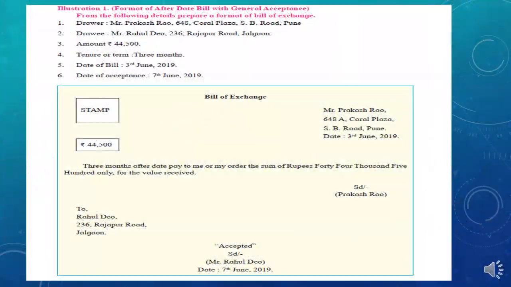Now students, let's see the actual pro forma, the specimen of the bill of exchange we had seen in the last video. Now we will practically solve some illustration for drawing the pro forma of the bill of exchange. Students, this pro forma will be asked in the internal assessment test also, and in the exam it can be asked. So it is important for you, students, to understand.